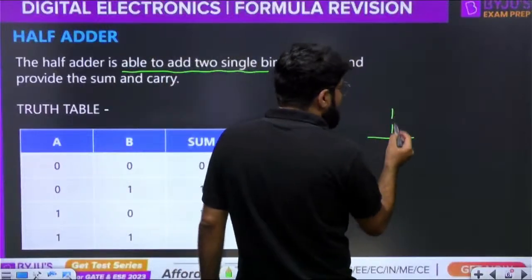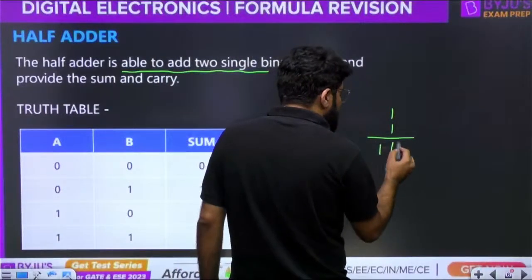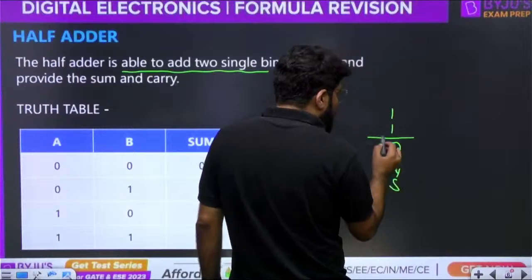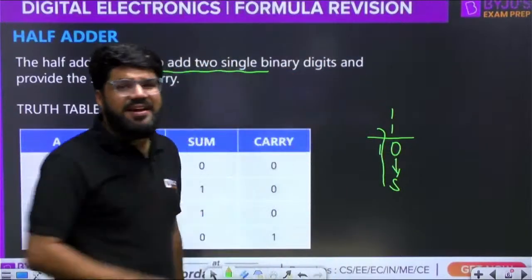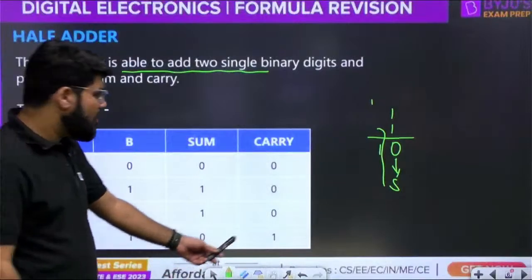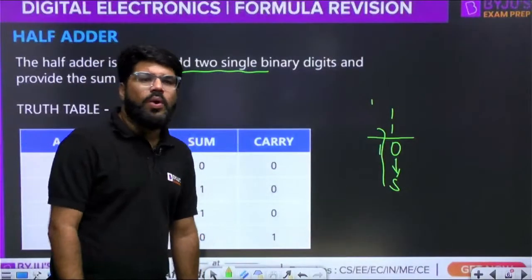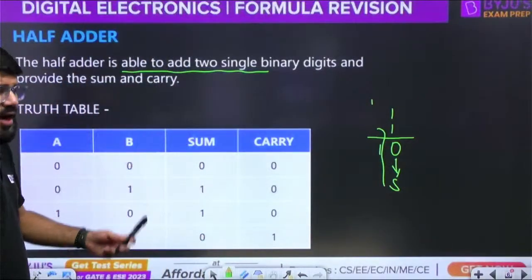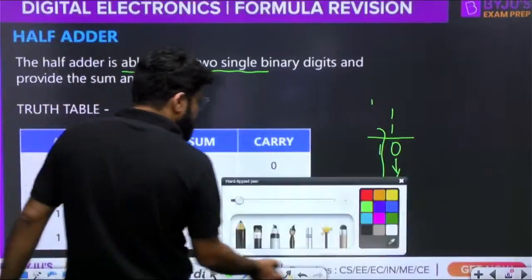1 plus 1 in binary is 1 0, right? So this becomes the sum, and what happens to this 1? It appears as the carry that is going to be added at the next stage. So when you add 1 plus 1, the sum is 0 and the carry is equal to 1. Now, this is the truth table for a half adder. We can just derive the Boolean expressions from here.